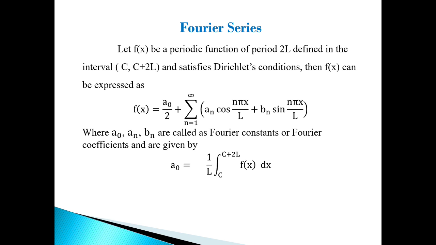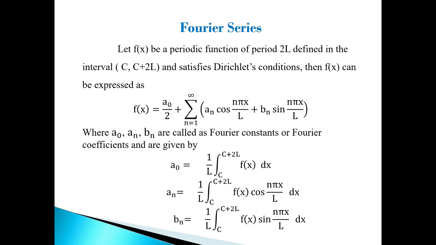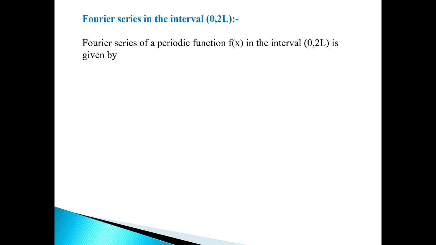by the formula a0 is equal to 1 by l integration limit from c to c plus 2l f of x dx. An is given by 1 upon l integration limit from c to c plus 2l f of x into cos n pi x by l dx. And the last one bn is given by the formula 1 upon l integration limit from c to c plus 2l f of x into sin n pi x by l dx.